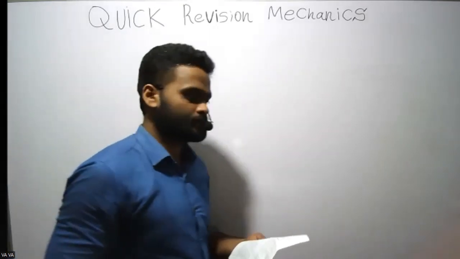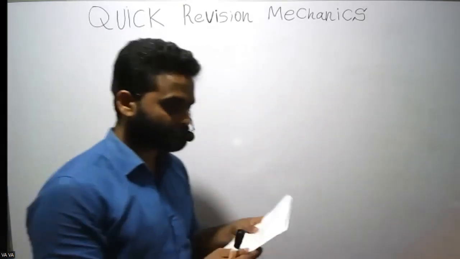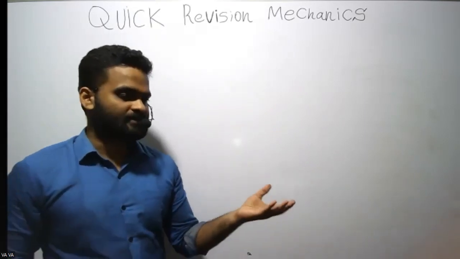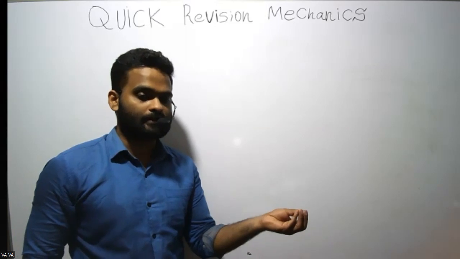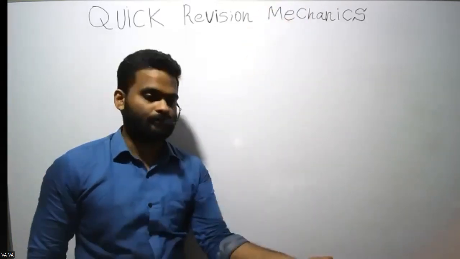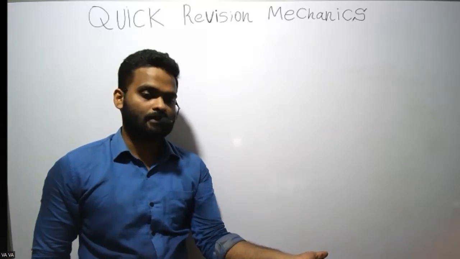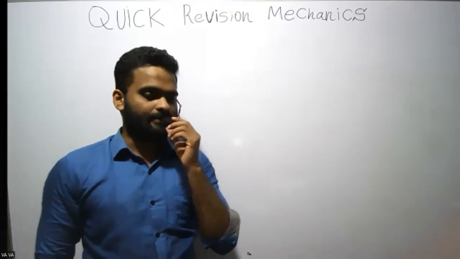So this is motion under gravity, meaning you're just giving a velocity to an object, so the object goes up and it falls down, right? In this case, air resistance is neglected.